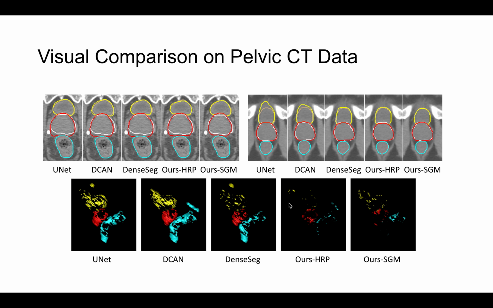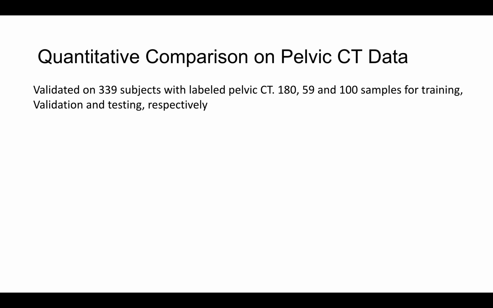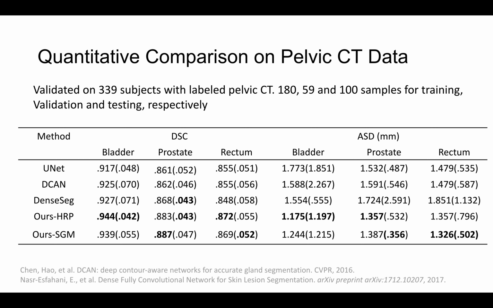And from the residual error 3D maps, we can see the proposed methods, HRP and SGM, show much better performance. And this quantitative comparison once again validates that our proposed methods achieve better performance.